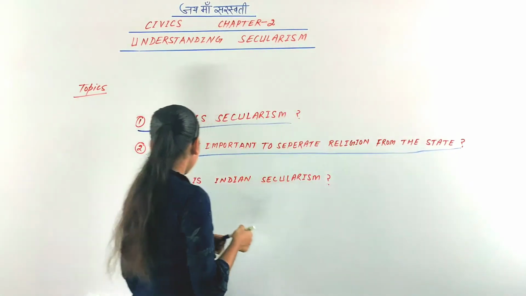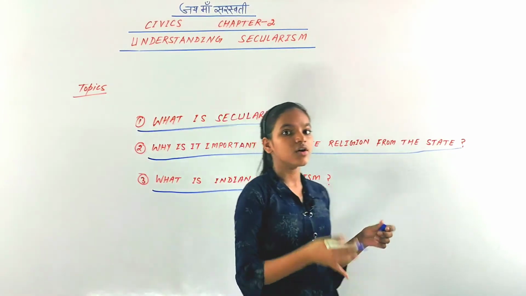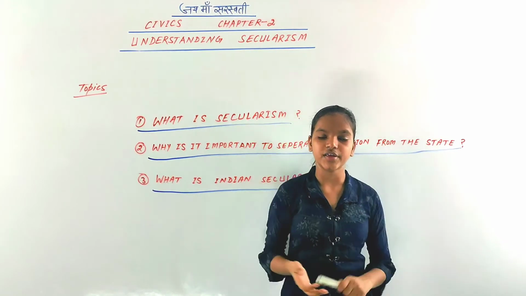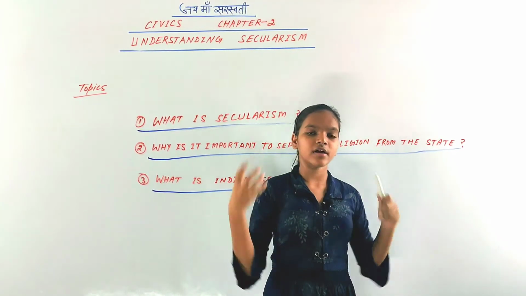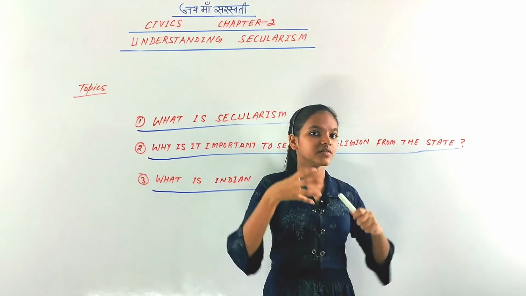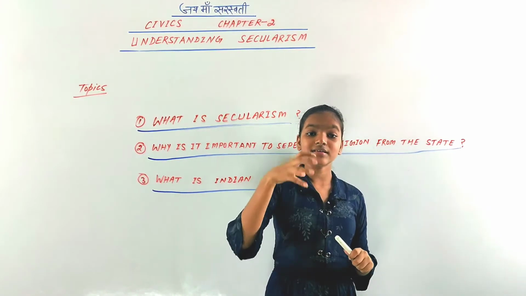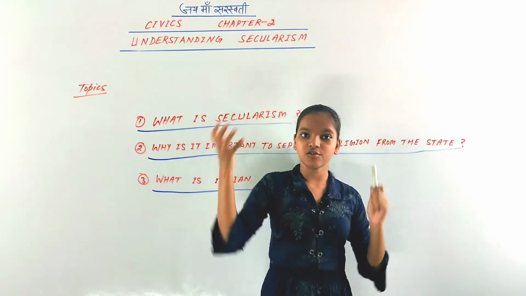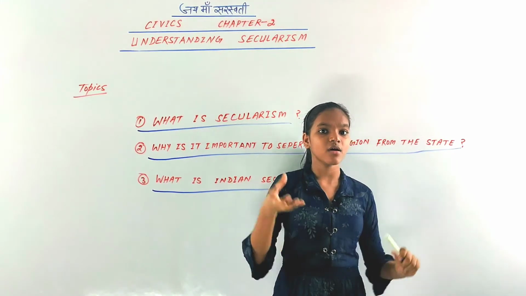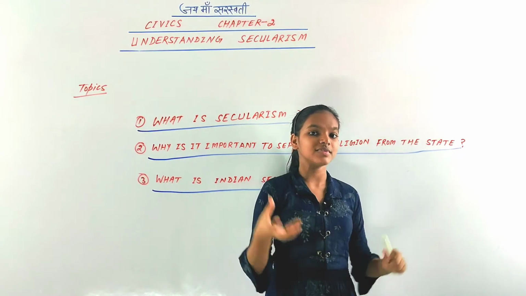So the next topic is, what is Indian secularism? The Constitution of India shows that India is a secular country. For being a secular country, what are the objectives? There are mainly three objectives. First is that a religious group doesn't dominate other religious groups or communities. Second is that some members of a religious group don't dominate other members of the same religion.